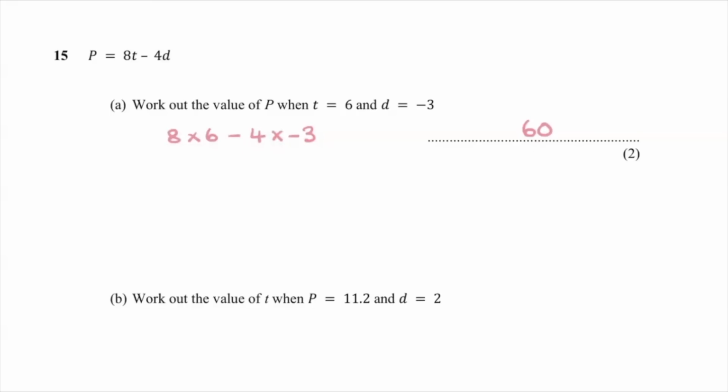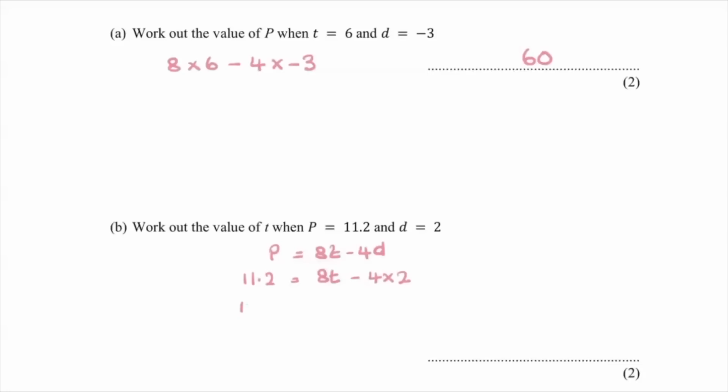The second part's a little bit harder. We've obviously got our rule P equals 8t minus 4d. We're being told that P is 11.2. So I'm going to put 11.2 where my P is. I'm working out T. I don't know what it is, so I've still just got 8 times something, and then it's take away 4 times 2. I've got 11.2 equals 8t minus 8. And now I'm going to start working to get t on its own.